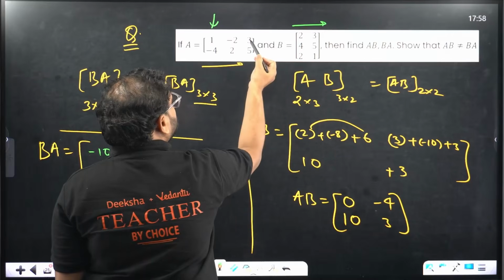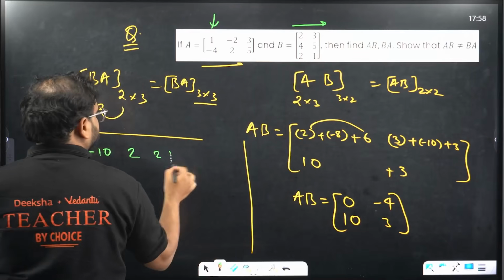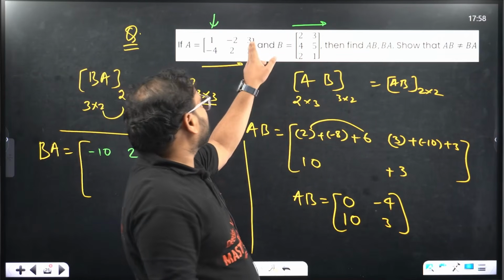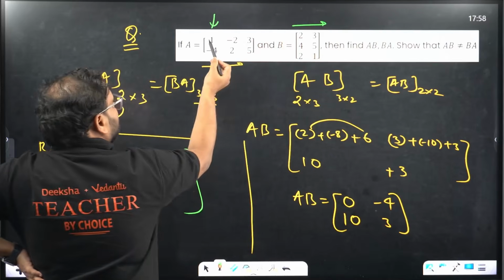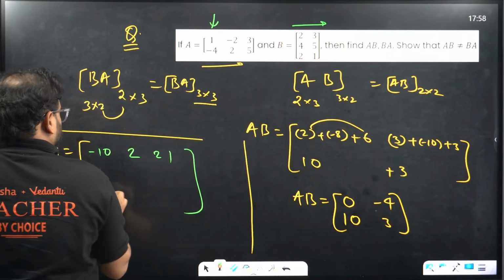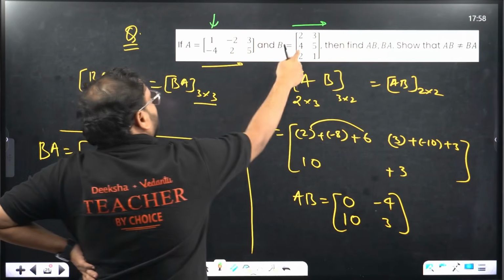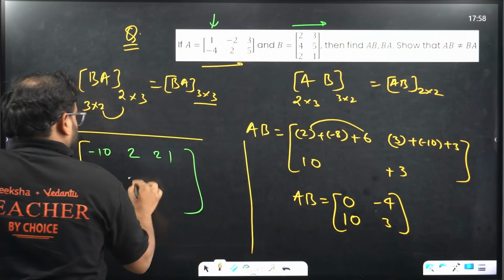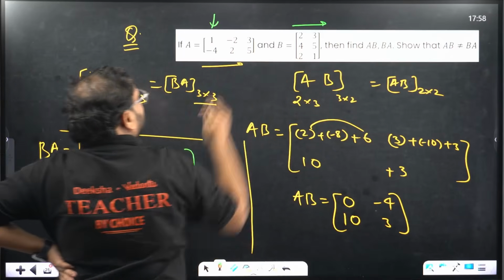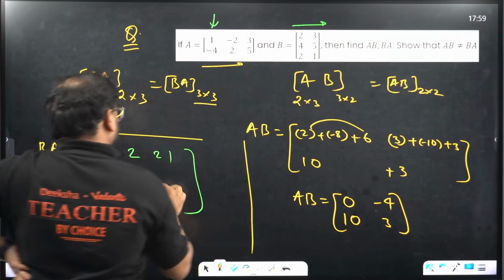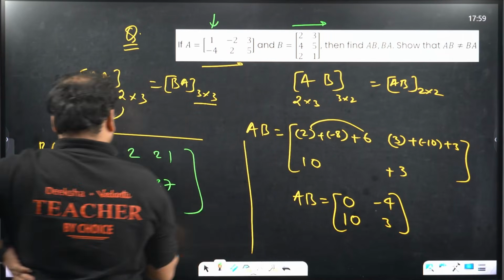Then again we go. 2 3 is 6 and 3 5 is 15, so 21. Check calculation please. Correct. Next row we're gonna start. 4 into 1 is 4, 5 into minus 4 is minus 20, so 4 minus 20 is minus 16. Minus 8 plus 10 is 2. Next, 12 and 25, that's 37. Last one, 2 and minus 4, that's minus 2.